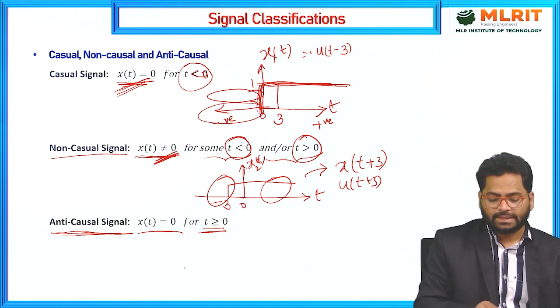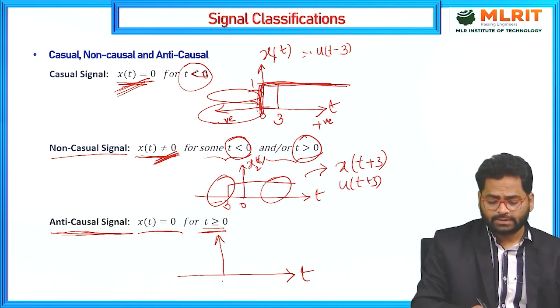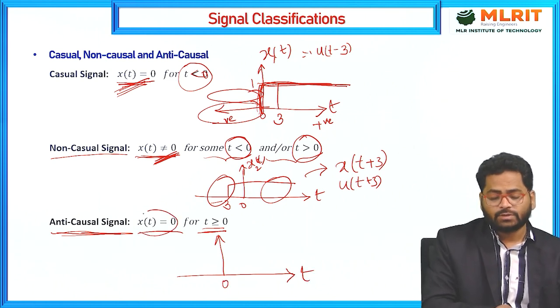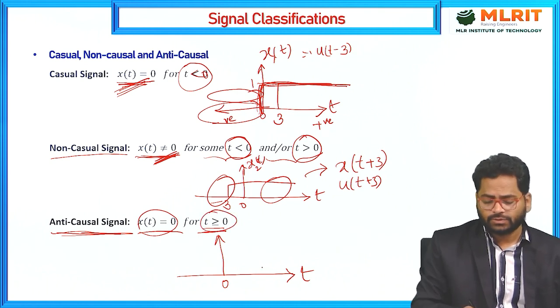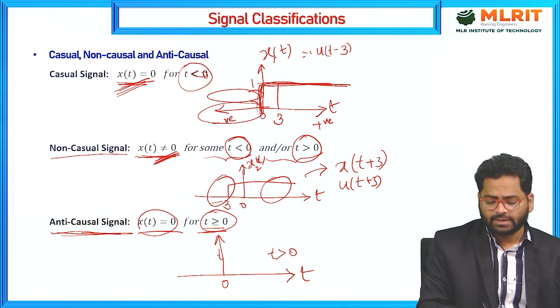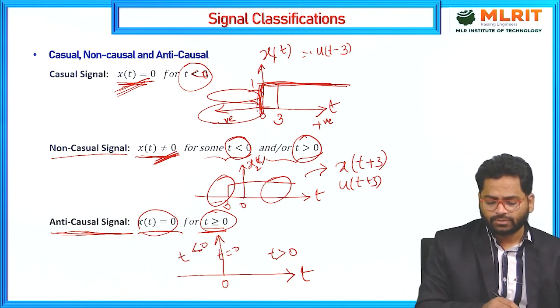If I take the same signal at a time t, x of t is equal to 0 for t greater than or equal to 0. This is the t greater than 0 region, this is t equals 0, and this is the t less than 0 region.